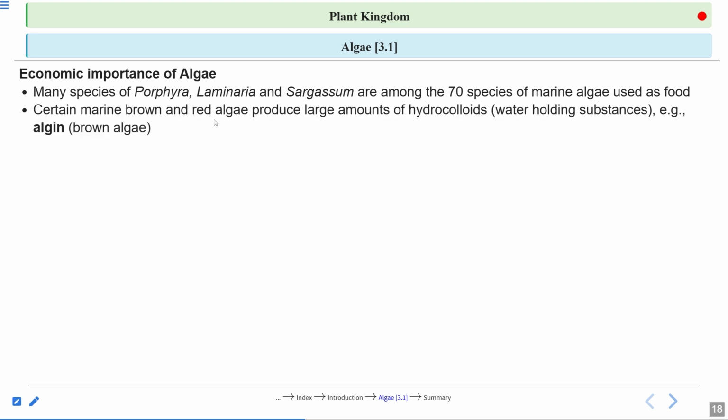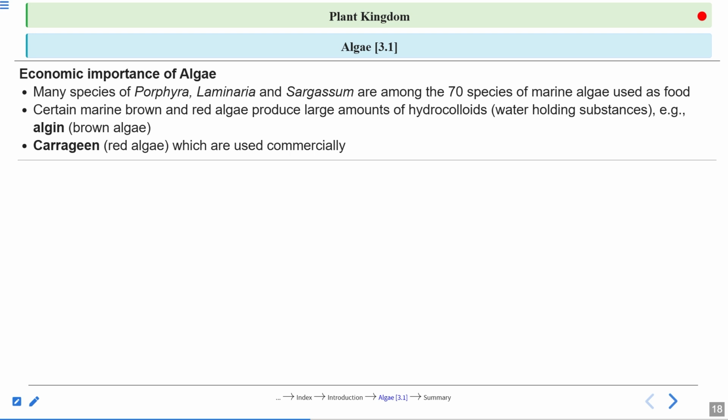Certain marine brown and red algae produce a large amount of hydrocolloids, water-holding substances. Now we require some substances that can hold water. One example is called algin. This algin is a hydrocolloid, and we get it from the brown algae, Phaeophyceae.